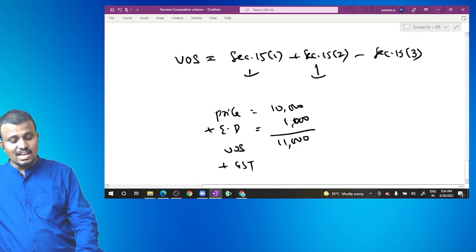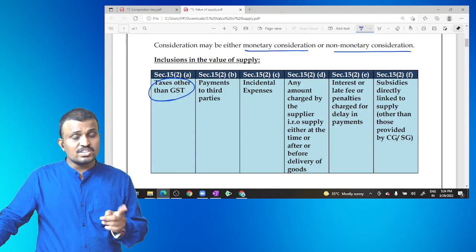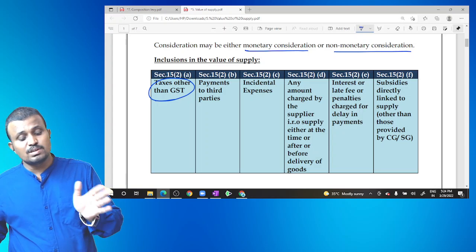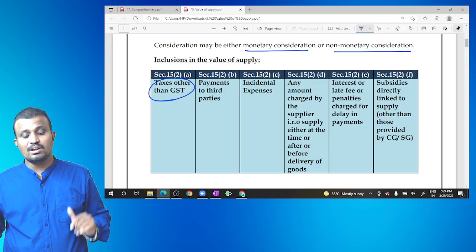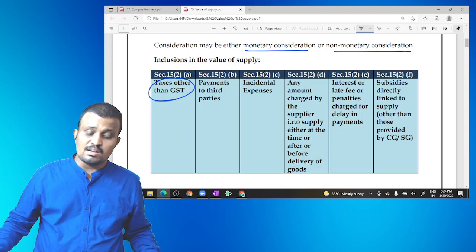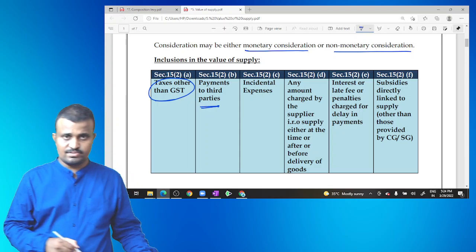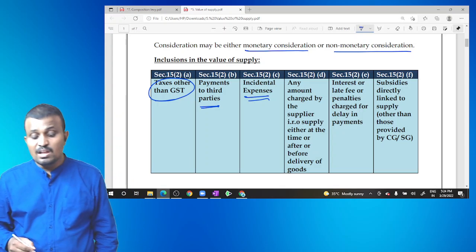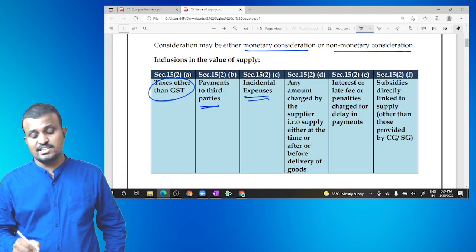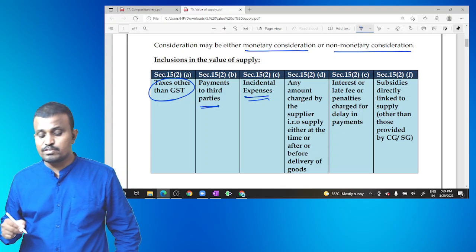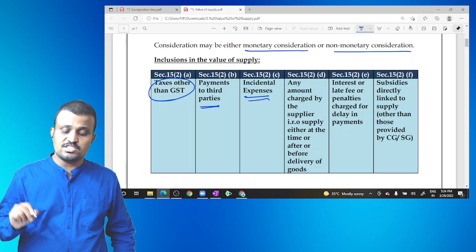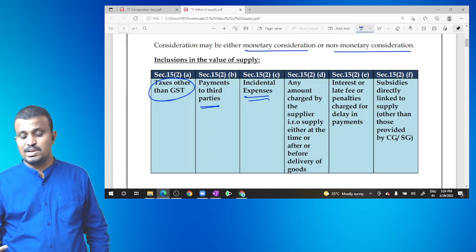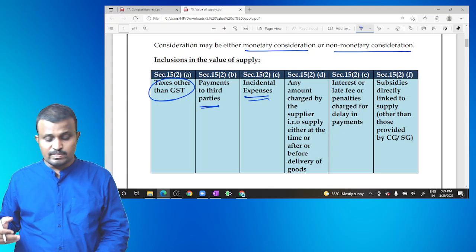So taxes other than GST stands for taxes which are not subsumed under GST. Taxes which are not subsumed under GST are included in the value of supply. Then coming to payments to third parties, I will explain that. Then incidental expenses incurred, if any, and any amount charged by the supplier in respect of supply, either at the time of, after or before delivery of the goods. Interest, late fee or penalty charged for delay in payment, and subsidies directly linked to the supply, other than those provided by the central government or state government.